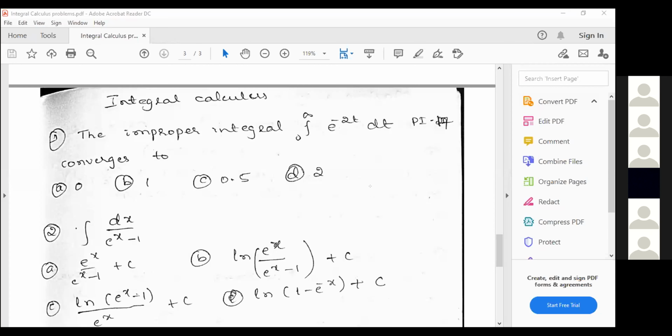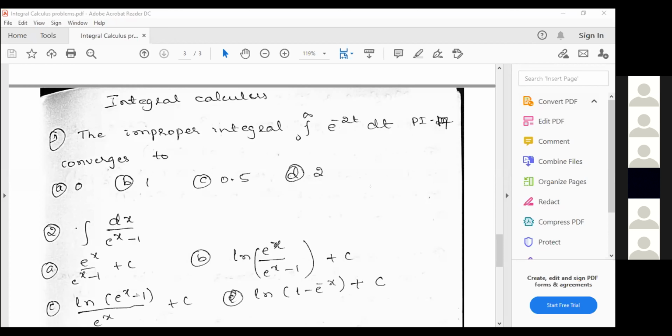Next question. The next question is the integral of dx by e power x minus 1. Here it's not a definite integral, it's an indefinite integral. There is no limit, you just have to find the value of this one. If only e power x is there, you know the formula for integration of e power x and can find it directly. But here, without manipulating a little bit, you can't find the value of that indefinite integral.